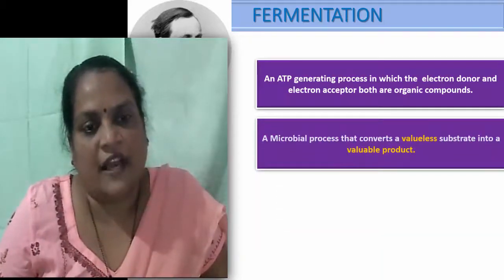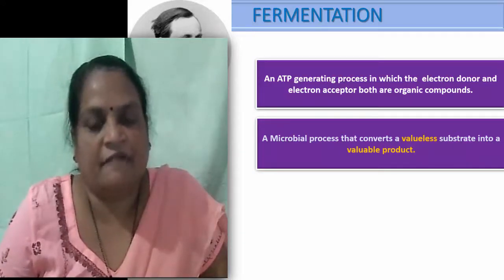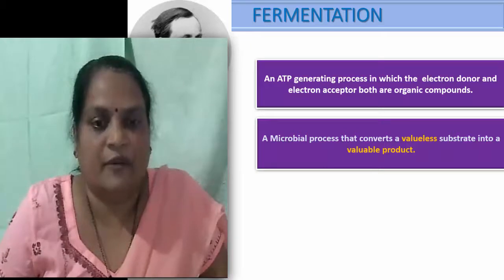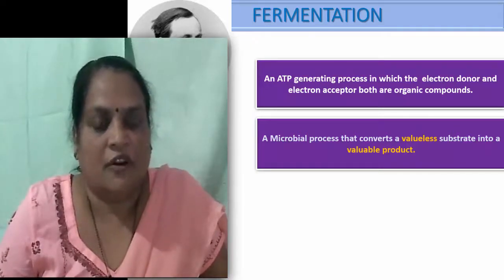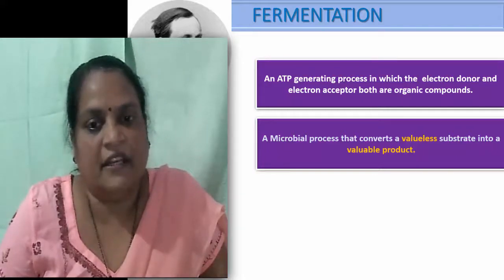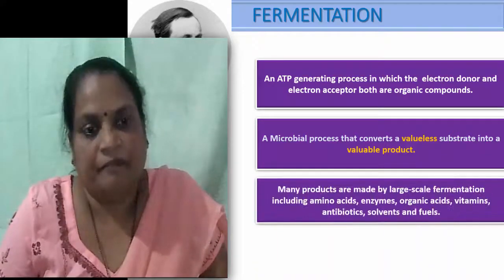We can also say that fermentation is a microbial process that converts a valueless substrate into a valuable product. For the fermentation process, we use raw material, and this raw material is a valueless substrate. Microorganisms act upon this raw material and convert it into a valuable product.